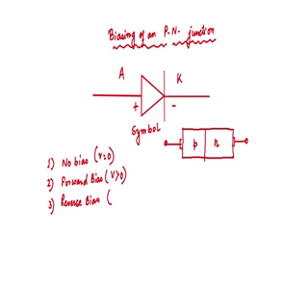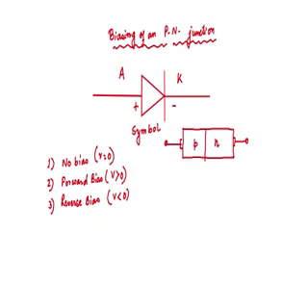When V is less than 0. So let us start with the first thing, that is number one, no bias.